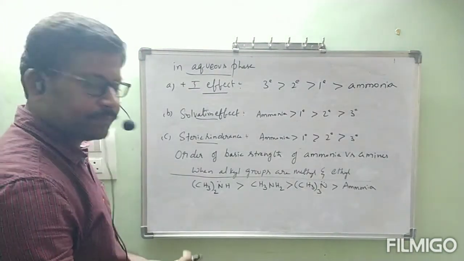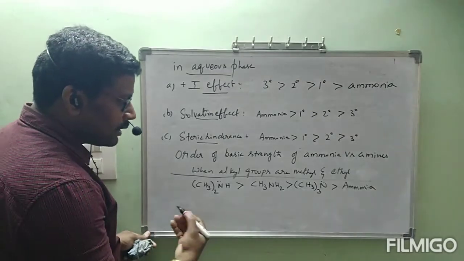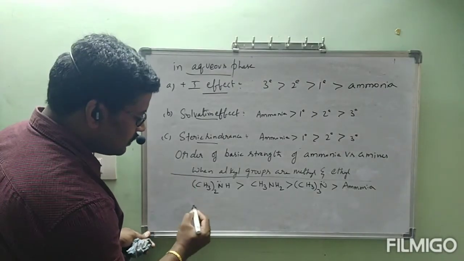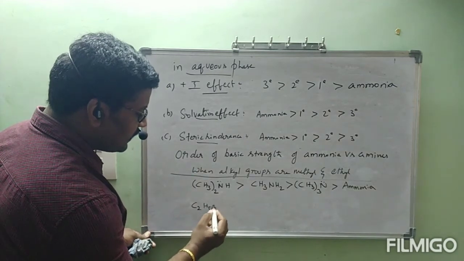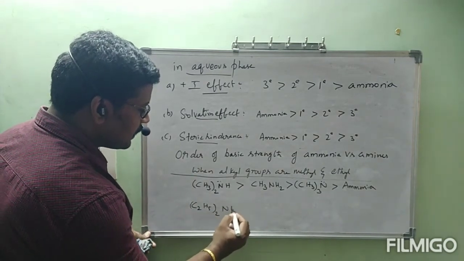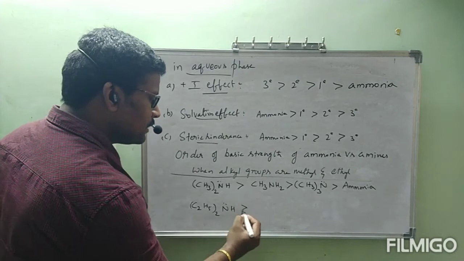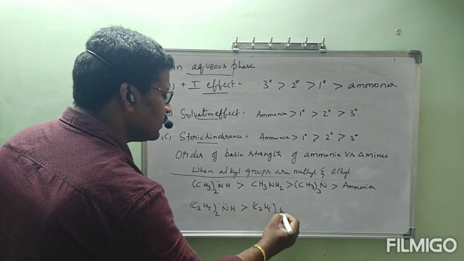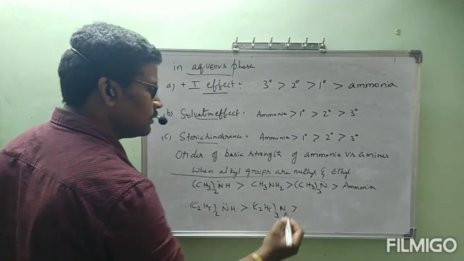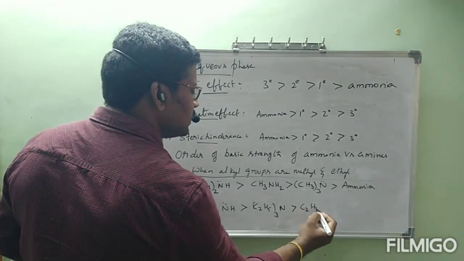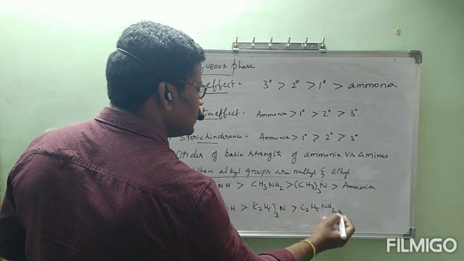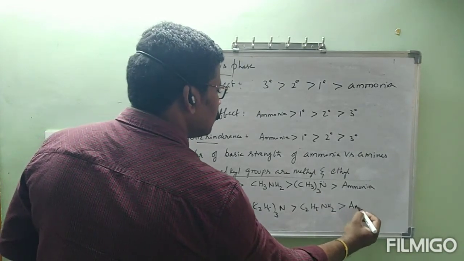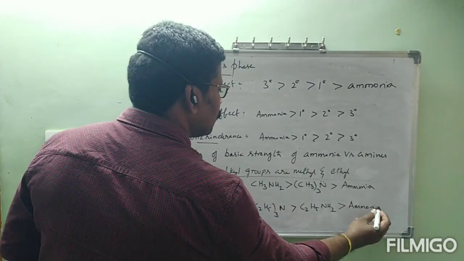Next, according to ethyl group, (C2H5)2NH greater than (C2H5)3N greater than C2H5NH2 greater than ammonia.